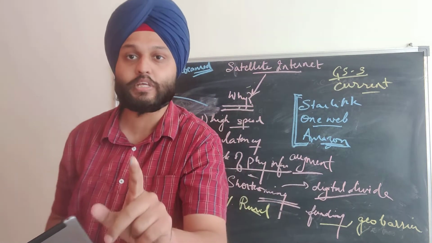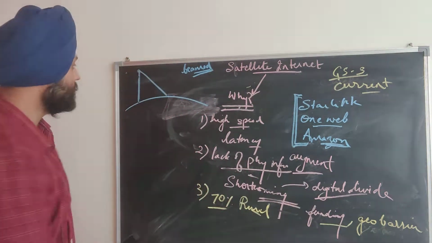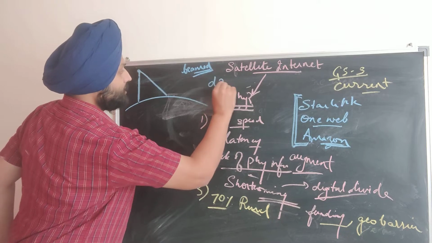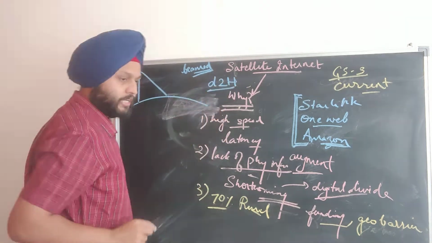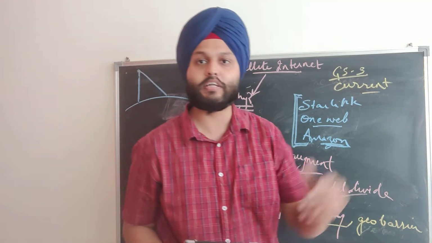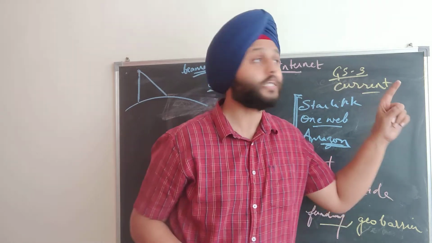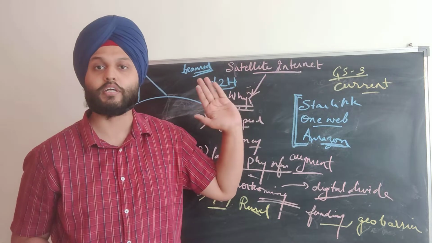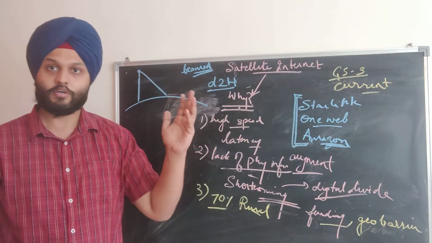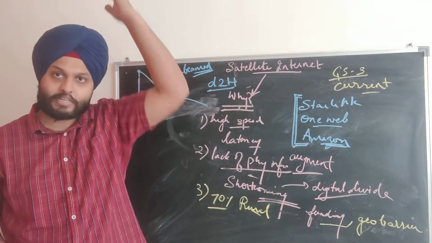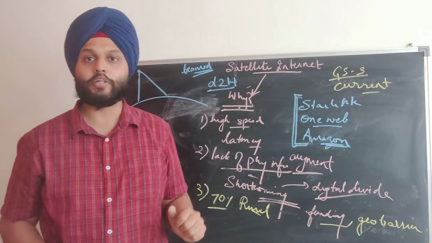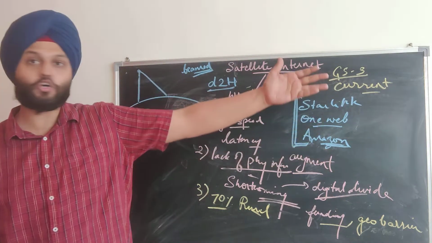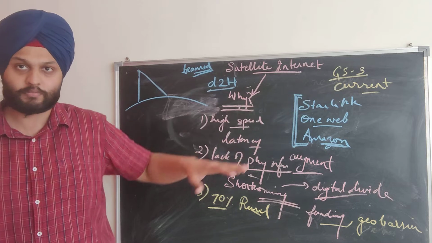You know, when we have been using the D2H services, the cable TV, etc. D2H, you are familiar with this thing, direct to home. So we had these D2H towers that are positioned directly in one particular direction. They are looking into the space. What is there in the space? Somewhere there is a satellite that is beaming this telecom related, television related signals.